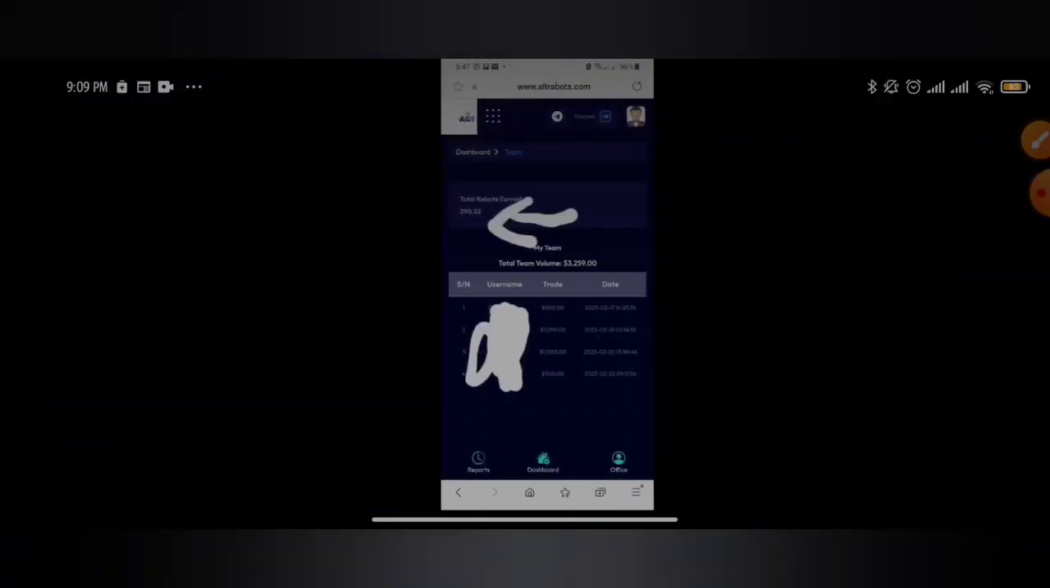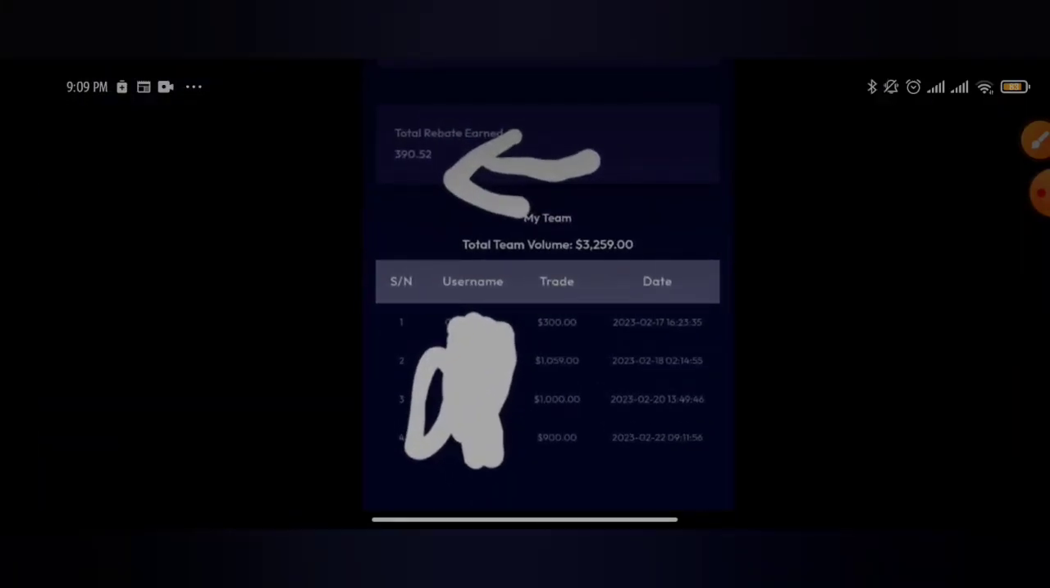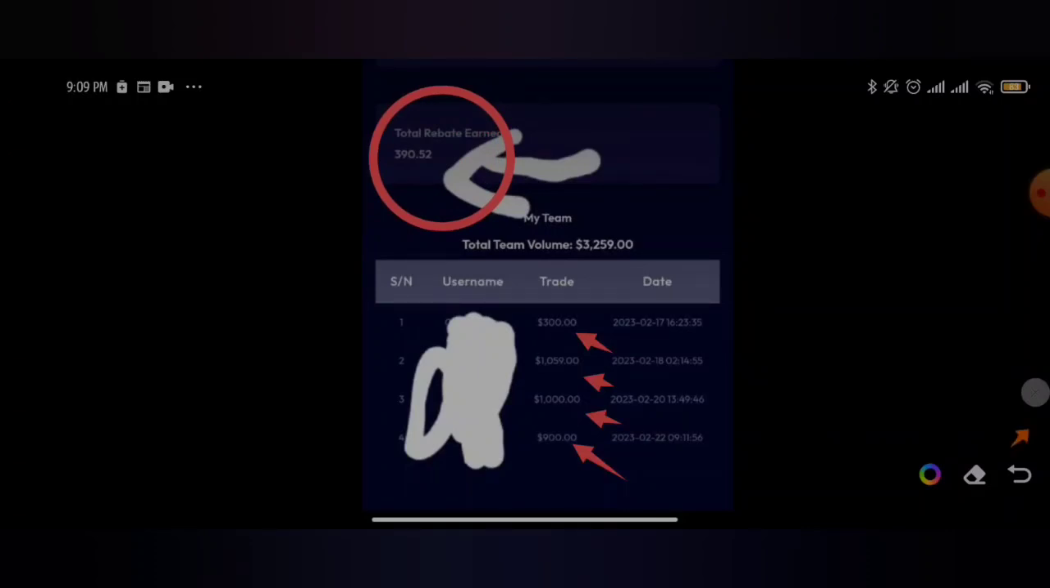I will show you a previous screenshot. You can see this account now. Again, you can see this account. This account has 1, 2, 3, 4, only 4 members that registered on this account. And on this account, these guys have made a total sale income of 390 USDT, and the team total volume sales for the team is 3,299. You see, so the 5% on all of this for this guy is on a daily basis.